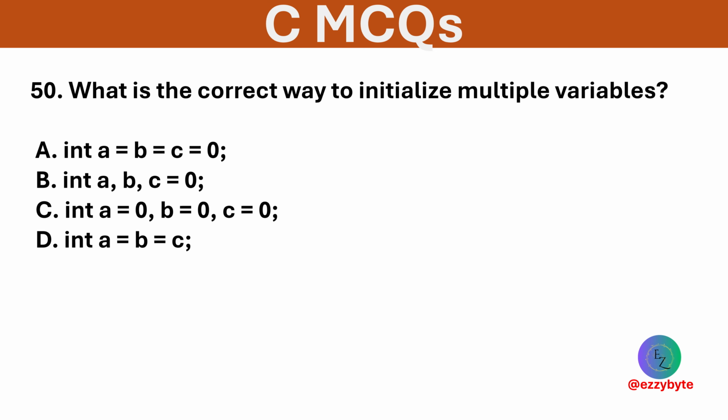What is the correct way to initialize multiple variables? Options are given below, and the correct option is C. Each variable must be explicitly initialized in C.